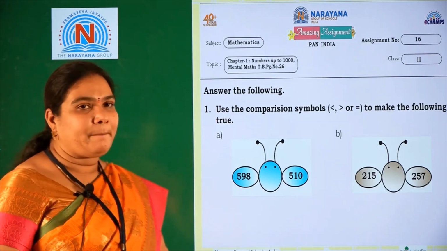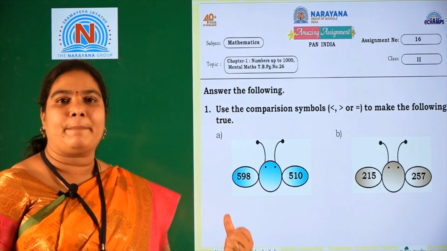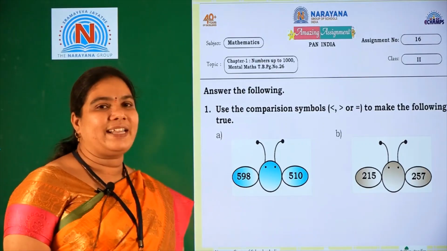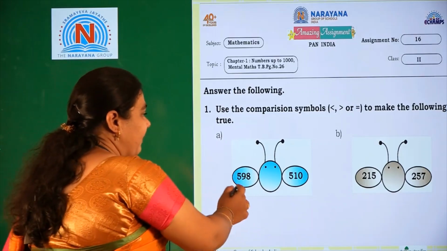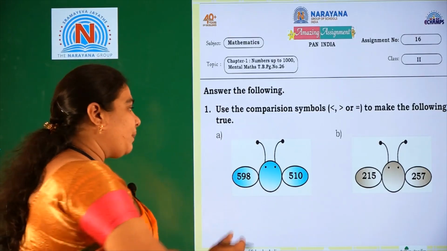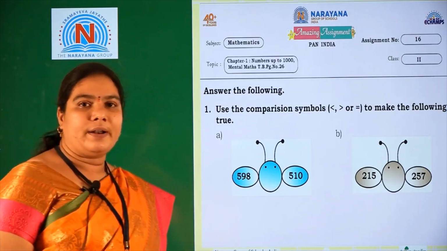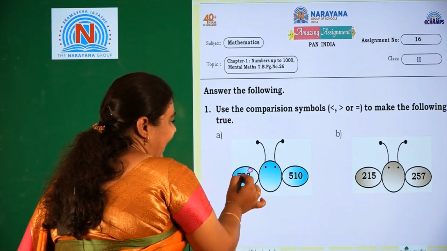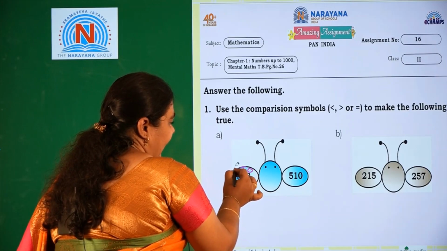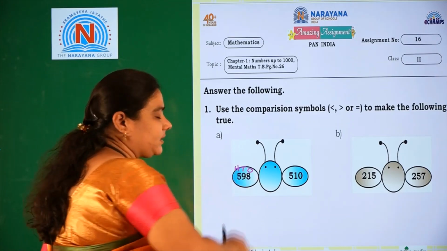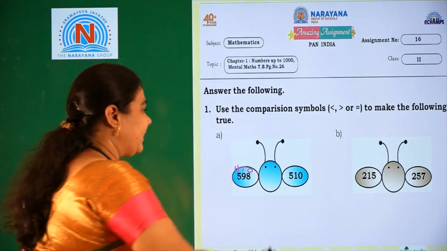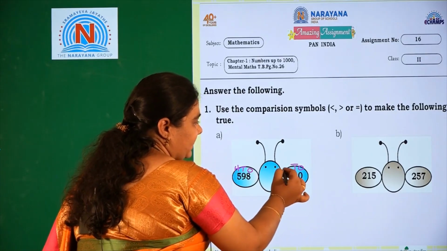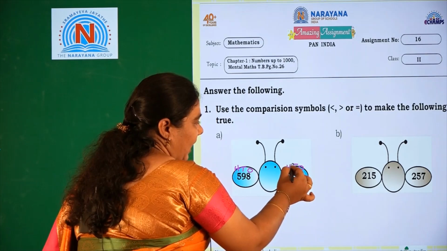So how should we compare the numbers? We should compare the numbers from the left side onwards. First we should write the places. Here 598, so we should write the place values from right to left. Here 8 is in ones place, 9 is in tens place and 5 is in hundreds place. Same like that 510, 0 is ones place, 1 is in tens place and 5 is in hundreds place.